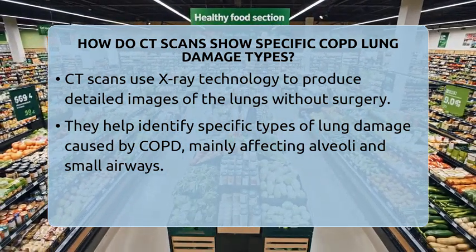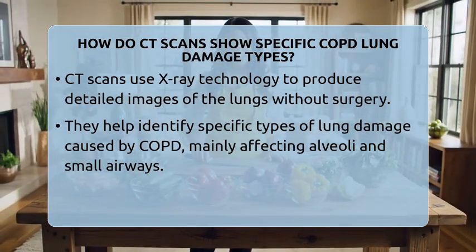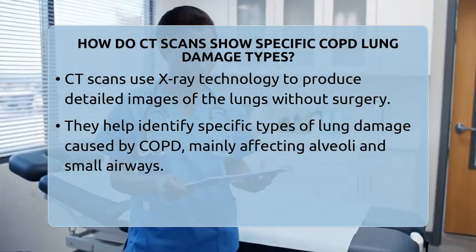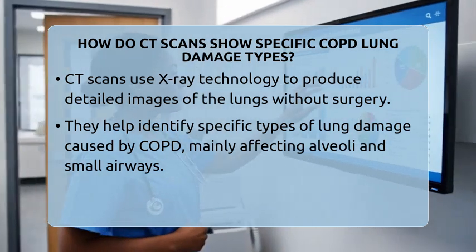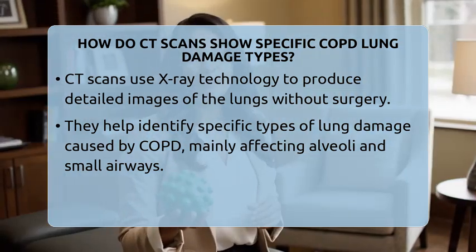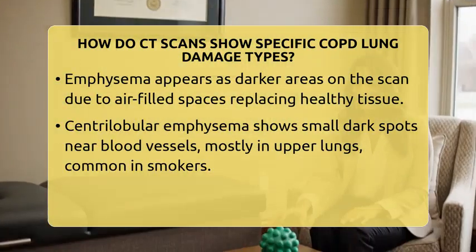COPD, or chronic obstructive pulmonary disease, mainly damages the tiny air sacs called alveoli and the small airways. When these structures are damaged, it affects how well you breathe. On a CT scan, areas of emphysema show up as regions of low density or low attenuation. This means parts of the lung look darker because they are filled with air instead of healthy tissue.